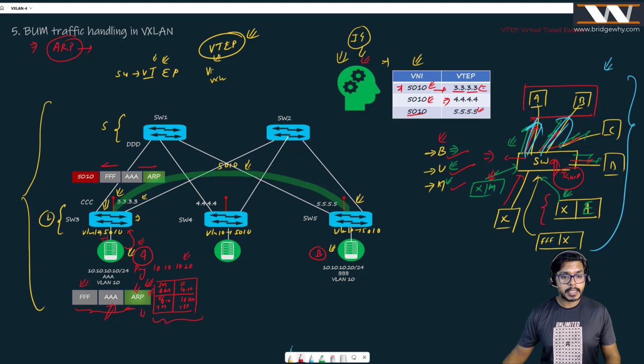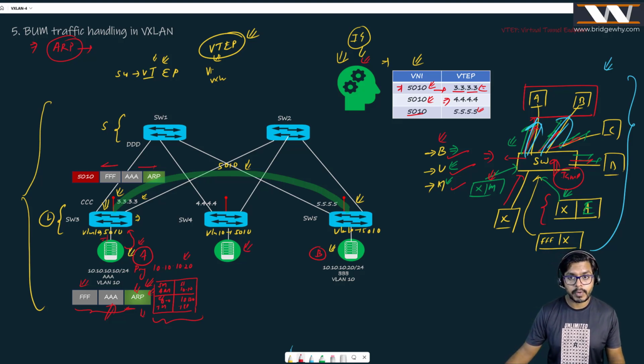Because you never know, the destination might be present over switch 4, because switch 4 contains VLAN 10. Why? Because switch 4 has this VNI 5010. It might be behind switch 5, you never know, and that is why you need to send this ARP to everybody where this VNI 5010 or VLAN 10 is there.